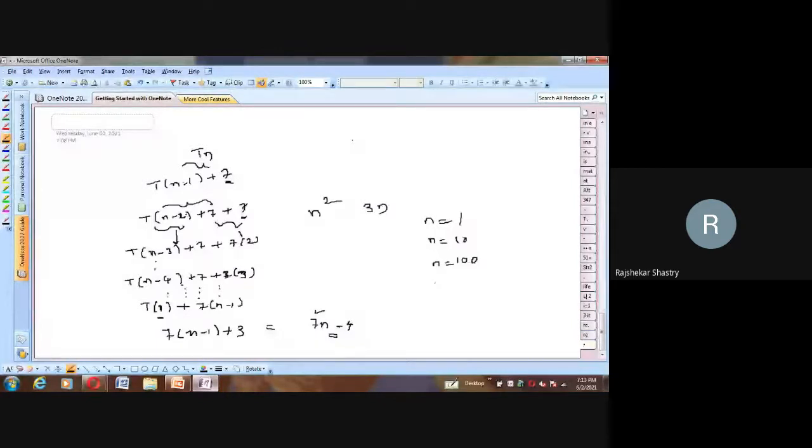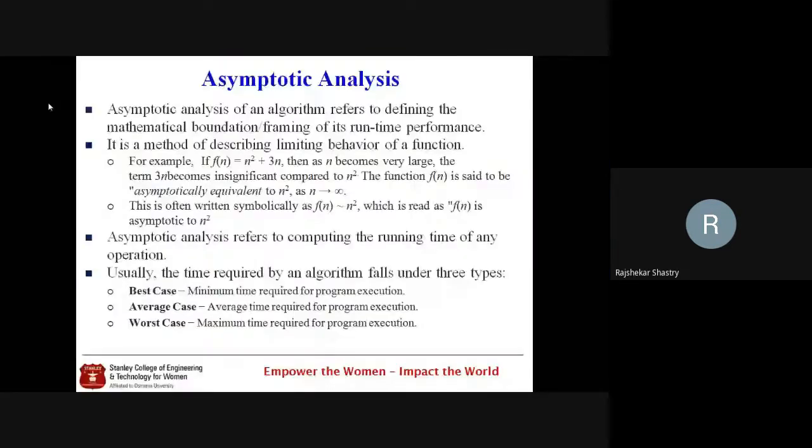When n increases, the n square term also increases significantly compared to 3n, and 3n becomes insignificant with respect to n square. A time will come where n square will give a very big value and 3n still remains there only.